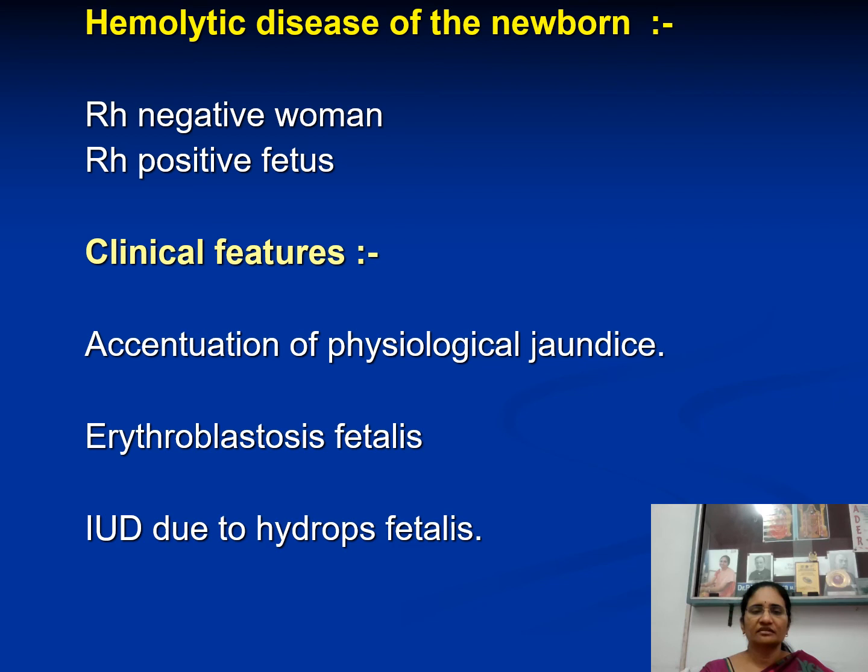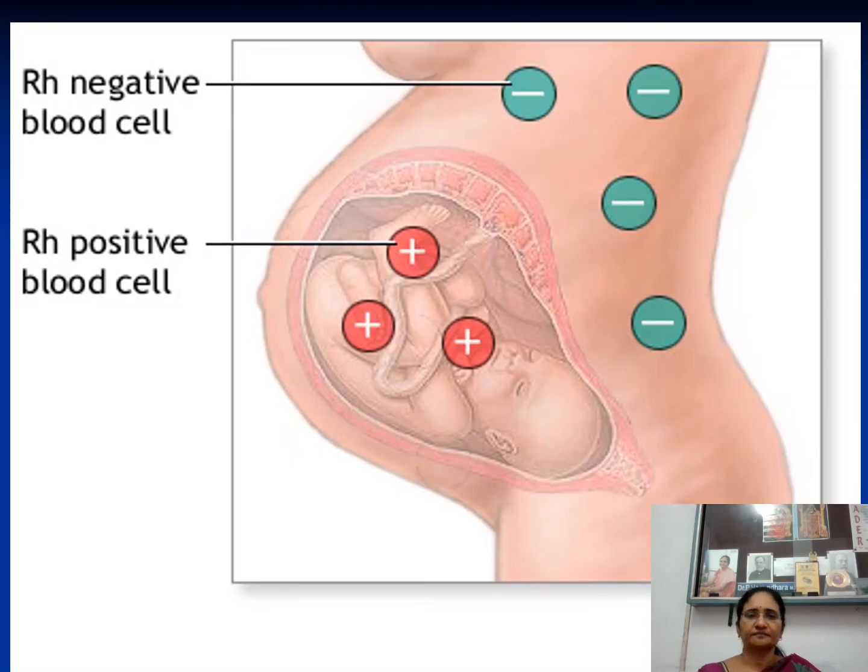That means there will be accentuation, meaning enhancement, of physiological jaundice. That is the first thing that can happen. Second thing is erythroblastosis fetalis. All RBCs of the fetus will be damaged. And the last thing is there may be intrauterine death due to hydrops fetalis, a fatal condition. The baby may die itself. And what is this Rh incompatibility?